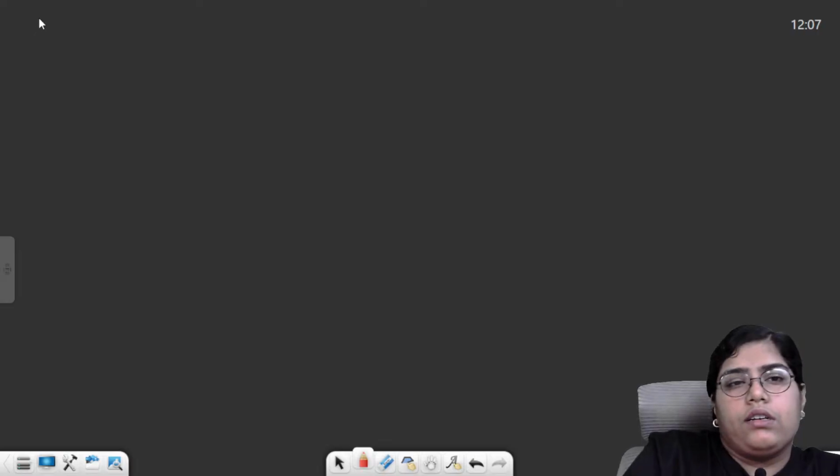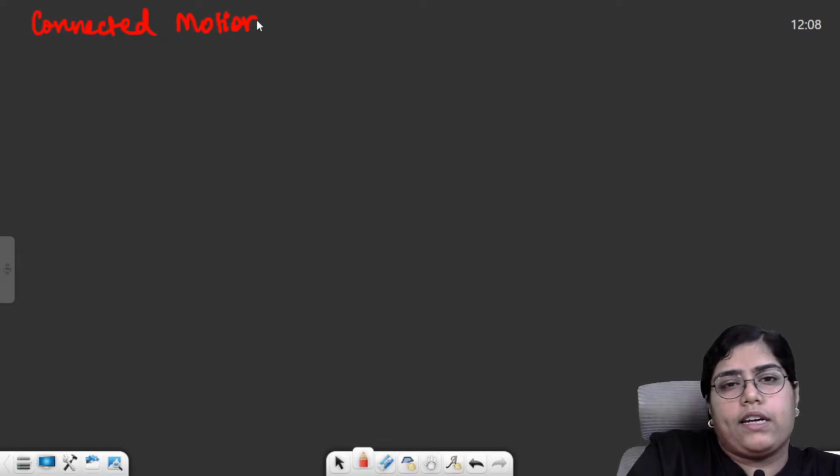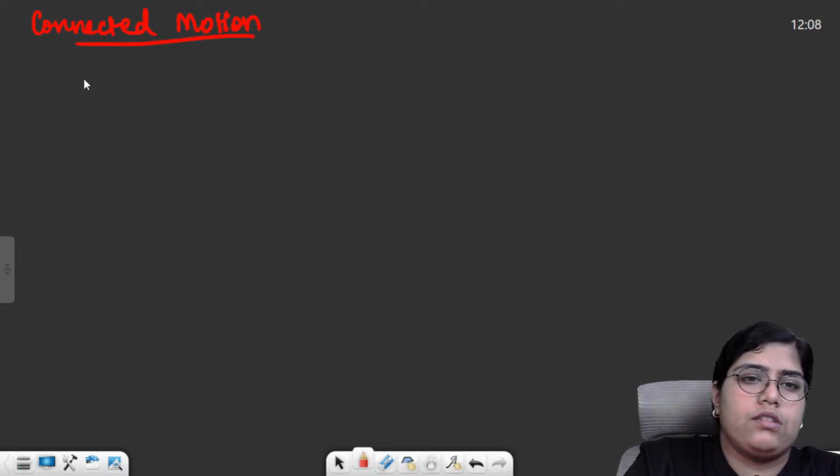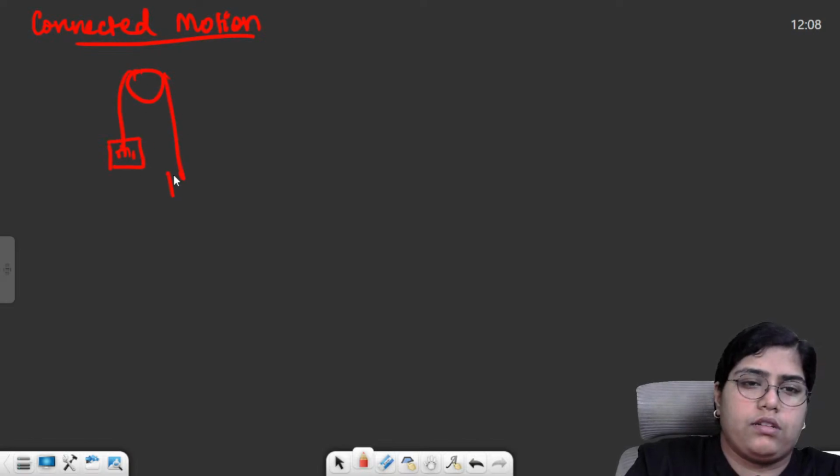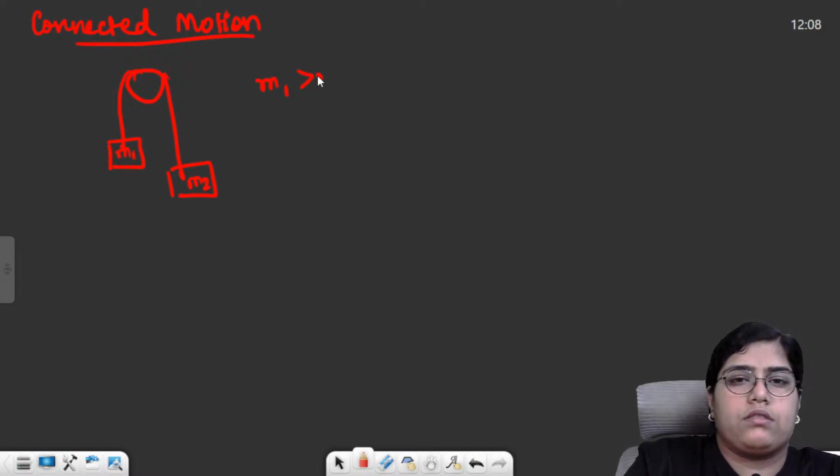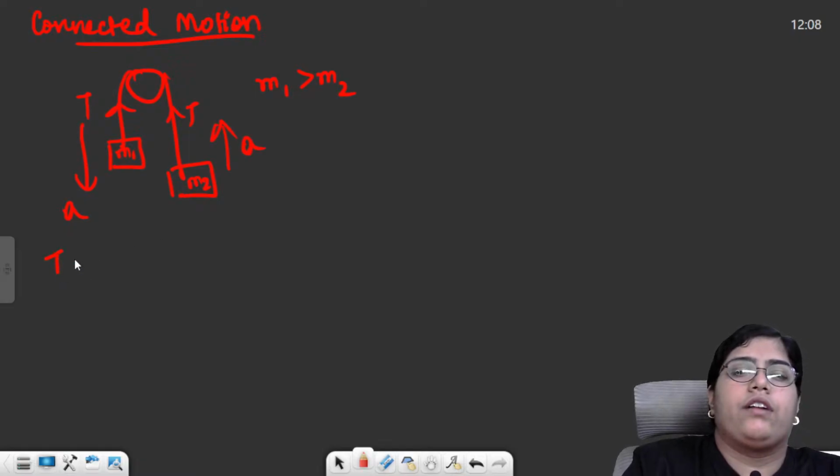Moving forward, then we had connected motion. Connected motion was basically the mass-pulley system. So you have got a pulley just like this, mass m1 over here, mass m2 over here, and say the mass m1 is greater than mass m2. There is tension in the string and this system will move like this. You need to find out the tension in the string and the acceleration.